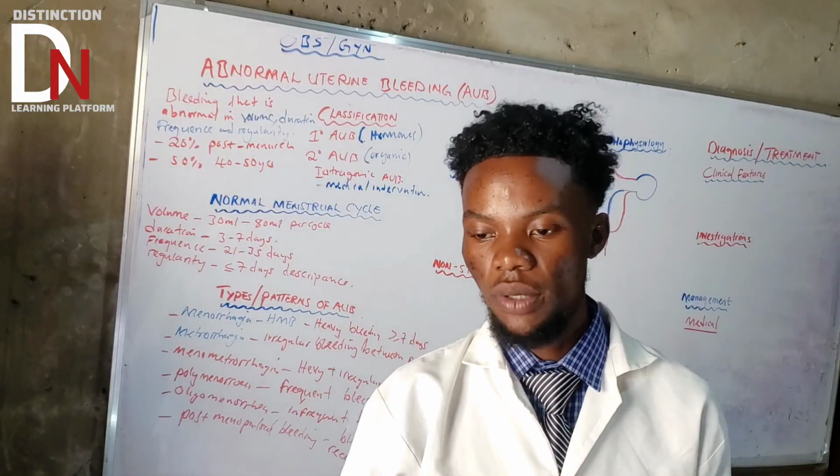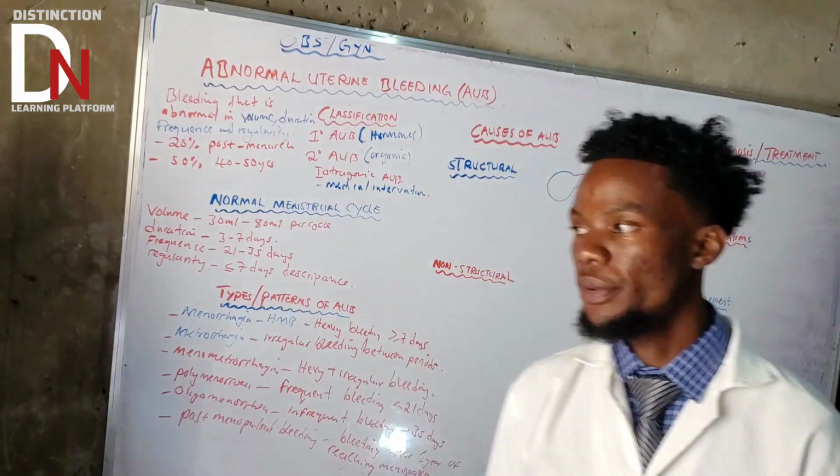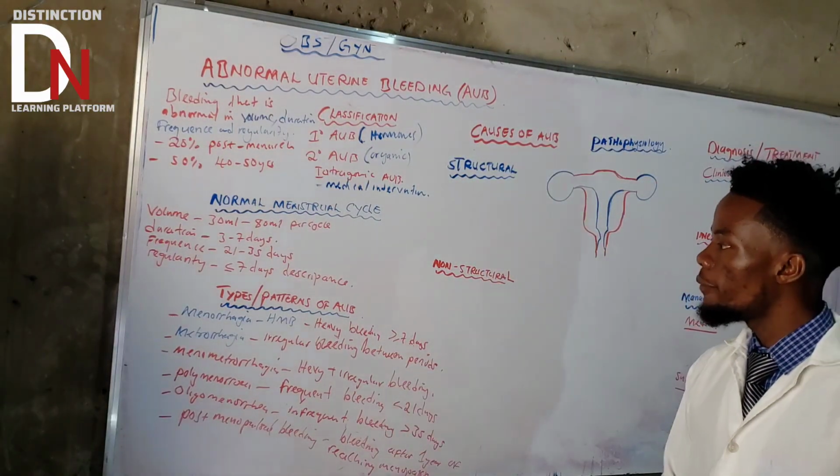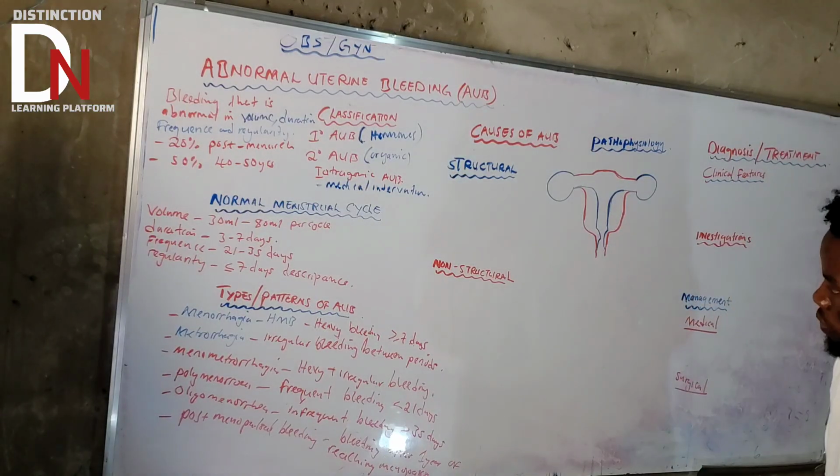After menopause, then after 1 year, they start bleeding. We are going to consider it as abnormal. So basically, those are the patterns of AUB that you need to understand.